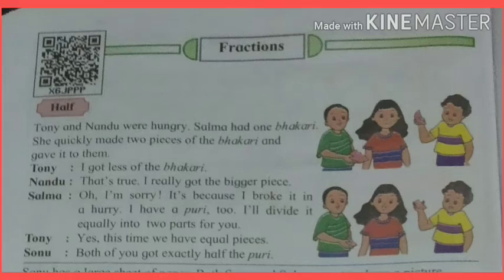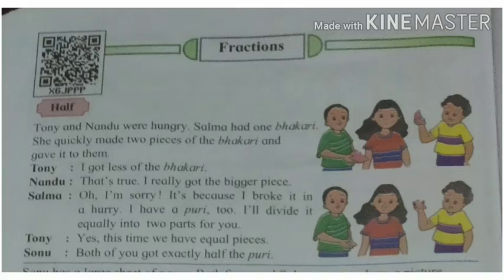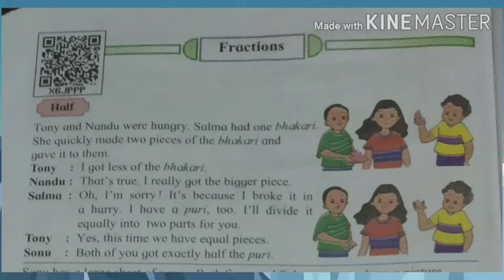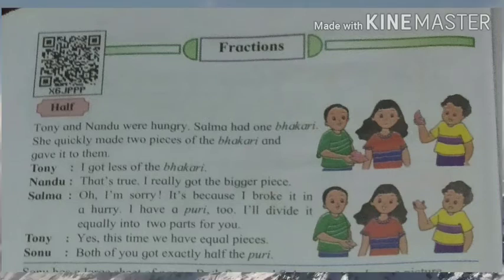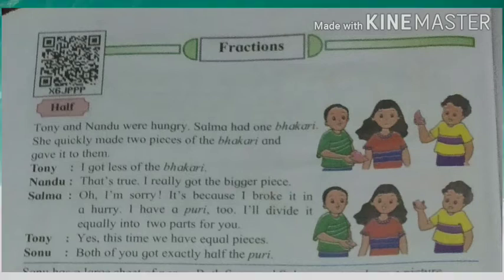Tony: I got less of the bhakri. Nandu: That's true. I really got the bigger pieces. Salma: Oh, I'm sorry. It's because I broke it in a hurry. I have a bhakri too. I will divide it equally into 2 parts for you. Tony: Yes, this time we have equal pieces. Sonu: Both of you got exactly half a bhakri.